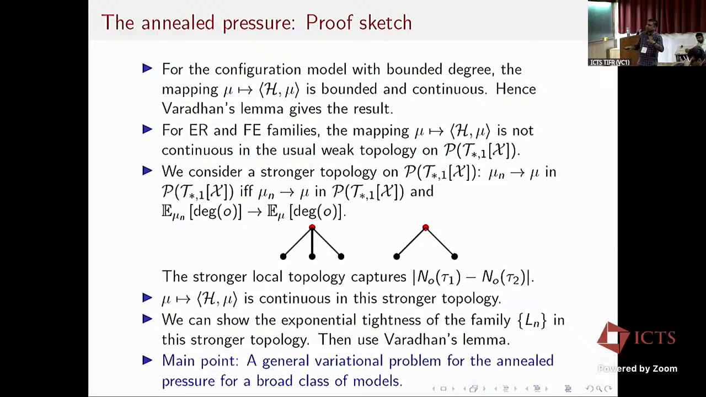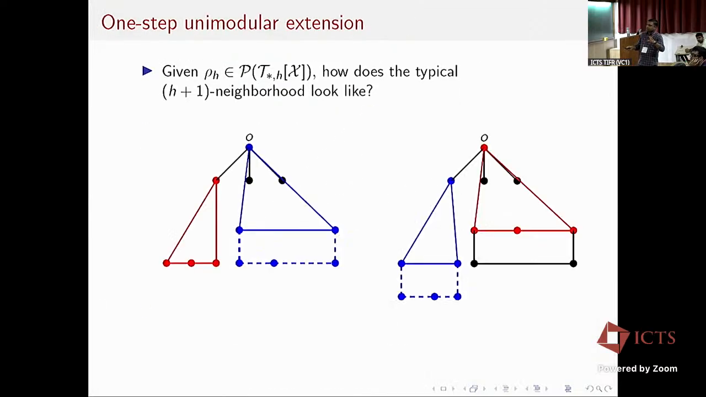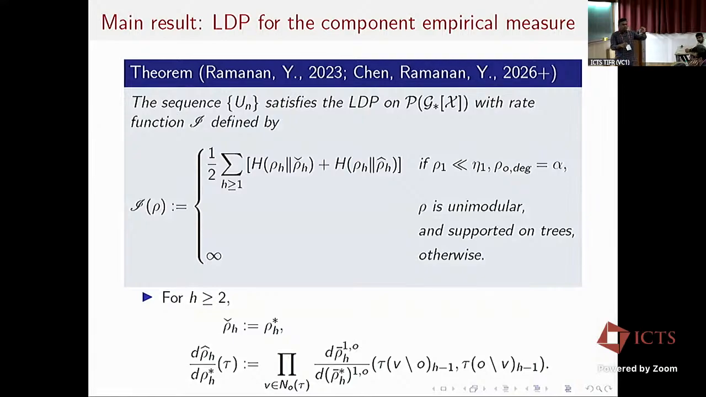Okay, so let me clarify. The large deviation principle is for the graph with IID vertex marks. So this is not the large deviation for the Ising model. In the Ising model, the marks are not independent, so this result does not apply to that. It's only for IID vertex marks. So how does rho hat look if I take my first neighborhood as an Ising measure? Okay, I'm not sure. I'll talk to you about it.